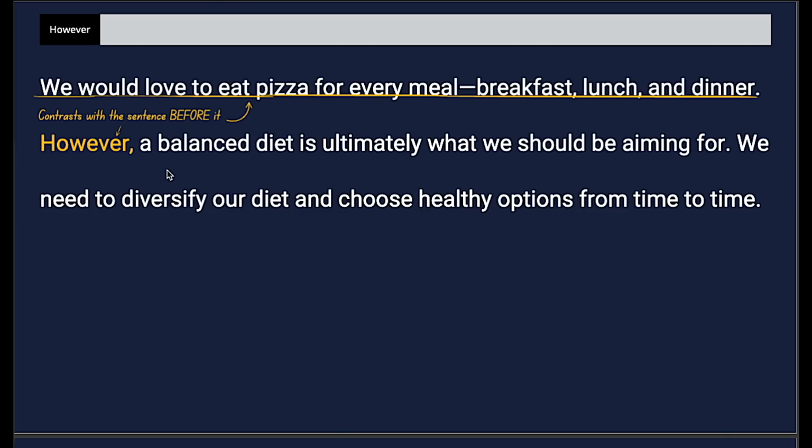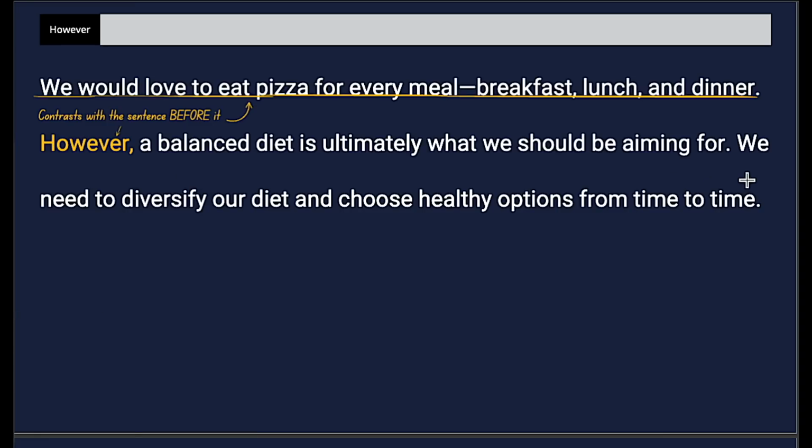Now, those are contrasting ideas. Eating the same thing for every meal is the opposite of having a balanced diet. And the word "however" speaks to that contrast. This is always going to be the case, and this is the main thing that you want to remember.